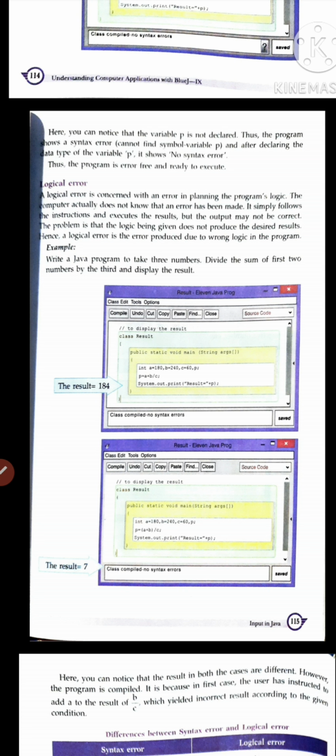But if we want our program to add first and then divide, then logically it is not correct. The first one is logically not correct. You have to command the computer properly, otherwise it provides you a wrong answer.